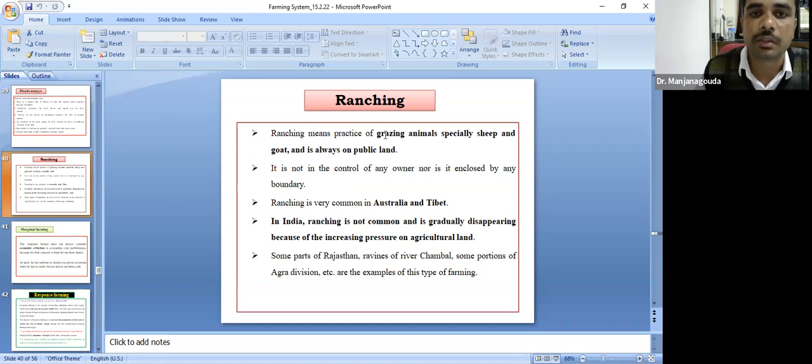Ranching means the practice of grazing animals, especially sheep and goat, and it's always in public land. That is called ranching. And this ranching is very common in Australia and Tibet. In India, ranching is not common, and it is gradually disappearing because of the increasing population pressure on agricultural land.